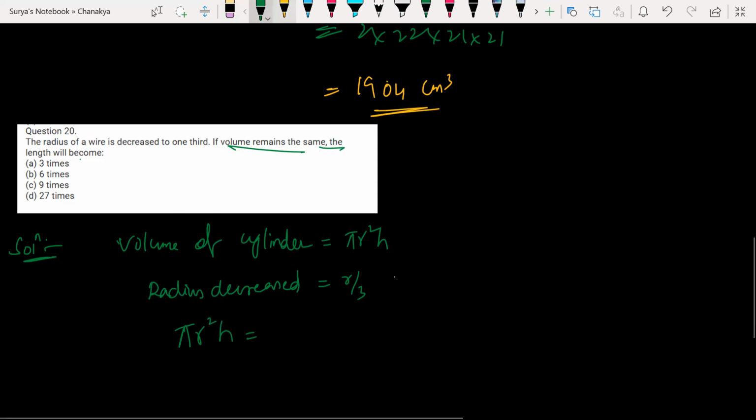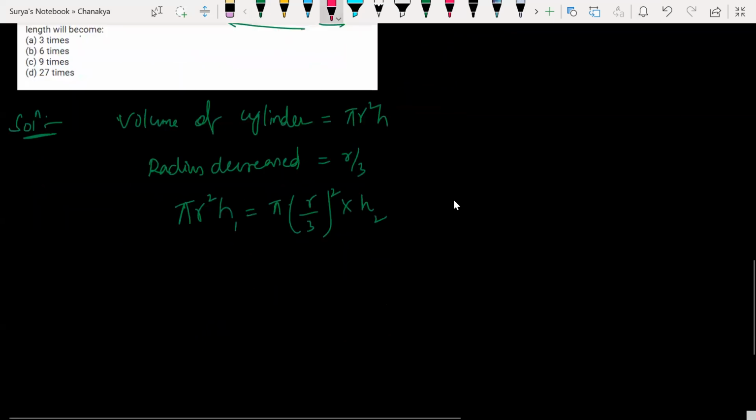All right. People, are you able to understand? This is the original one. What is the new one now? What is the new radius? I mean new volume. Sorry, pi r square h into height. So this is my h1, or else you can just denote this as h1 and h2. h1 is before decreasing, h2 is the new one.